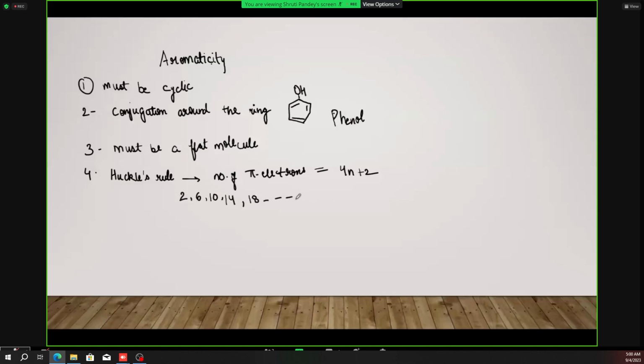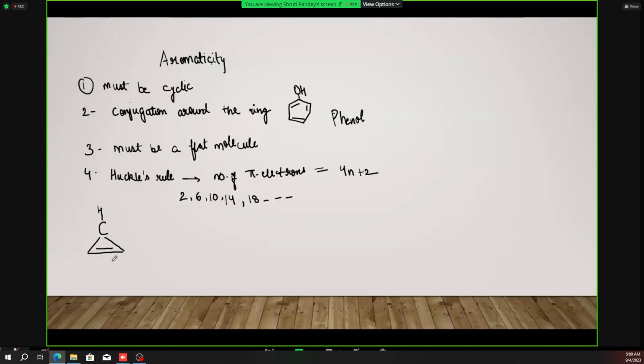If the compounds are larger and they have different aromatic rings, the series will go on. And if that compound has all of these 4 properties, then only is that compound said to be aromatic. Otherwise, it will not fall in this category. Okay, so we can list down some examples over here. Like this is a carbon, and this is a double bond over here.